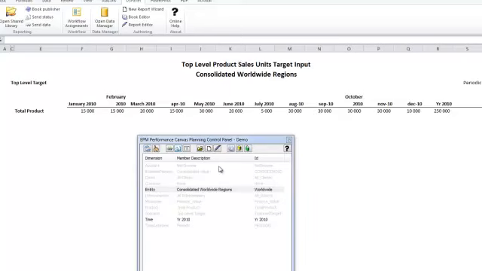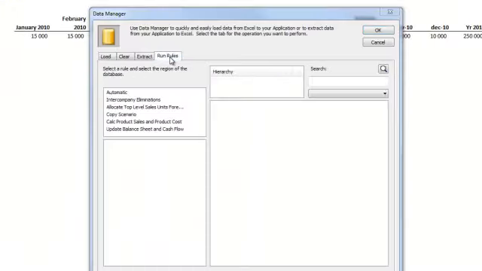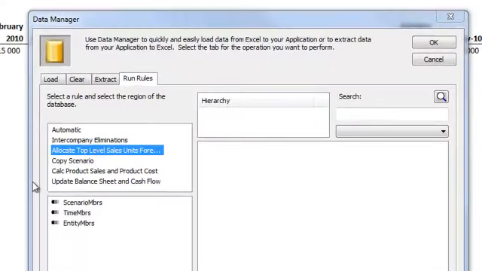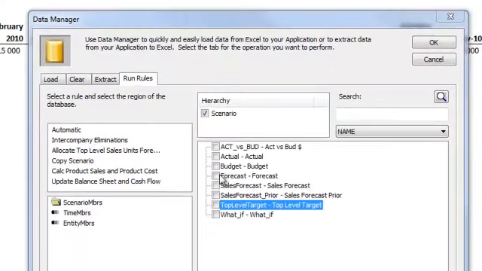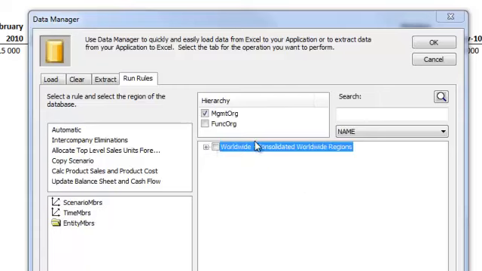So in order to allocate this across the organization, we're going to want to go into the data manager, and we're going to want to run the rules. We're going to allocate top-level sales unit forecast. So we want to do this for sales forecast in 2010 to the entire organization.